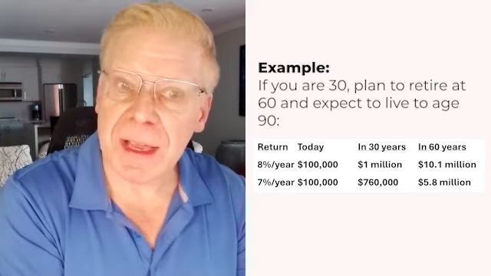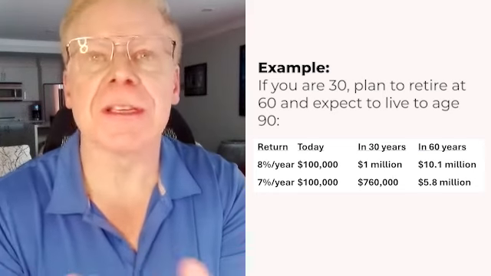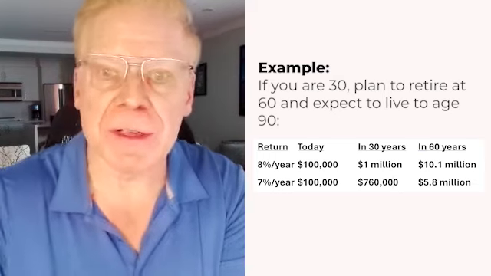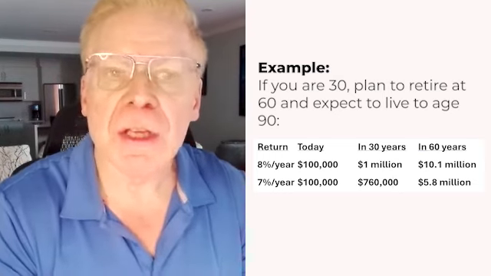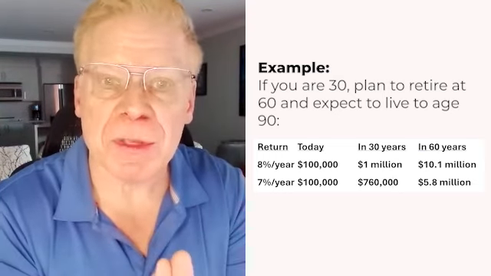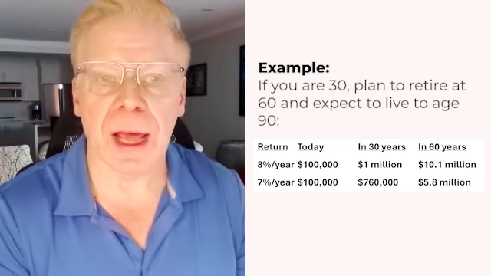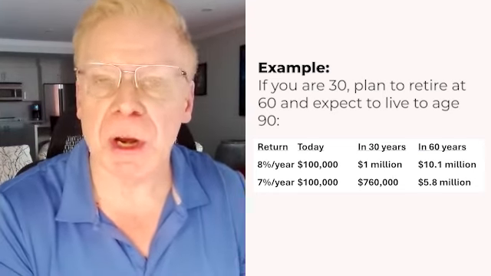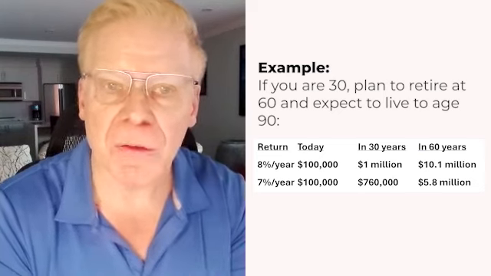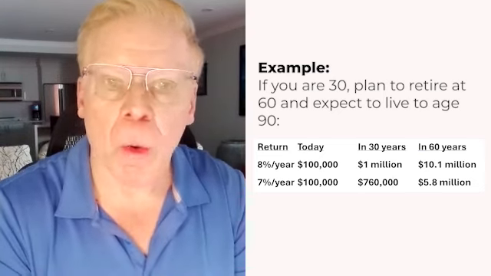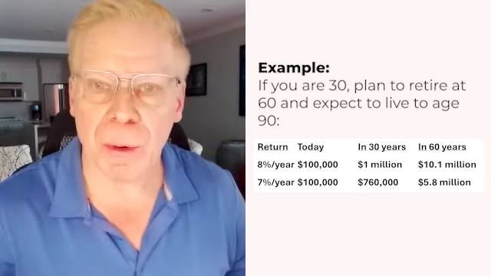If you have 7% instead of 8%, that $100,000 is $760,000 in 30 years and $5.8 million in 60 years. So in short, you get 25% less when you retire and 40% less over your life with a 1% per year lower return, the AALR of 1%. So now, what's the alternative to living with this lower return?